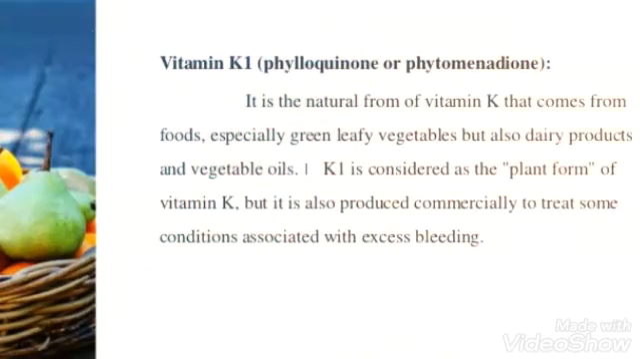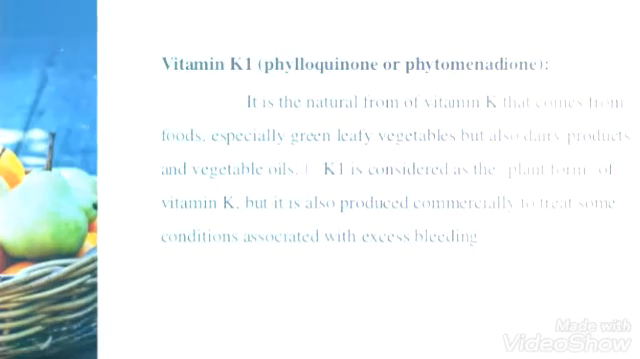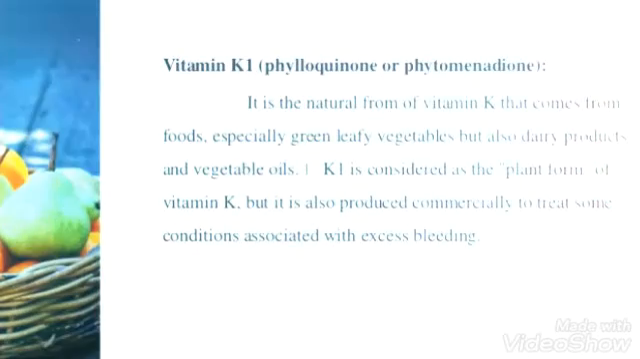We'll see the first one. What is vitamin K1? That is phylloquinone or phytomenadione. It is a natural form of vitamin K that comes from food, especially green leafy vegetables, but also dairy products and vegetable oils.